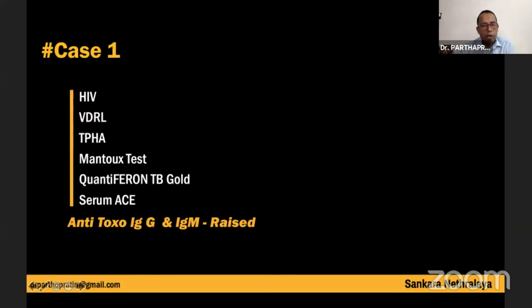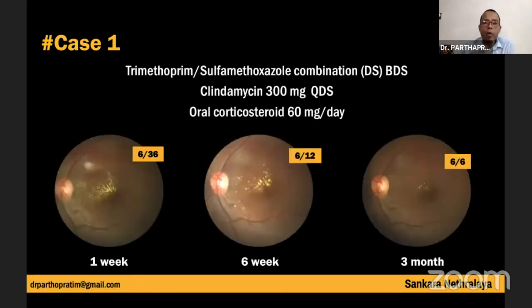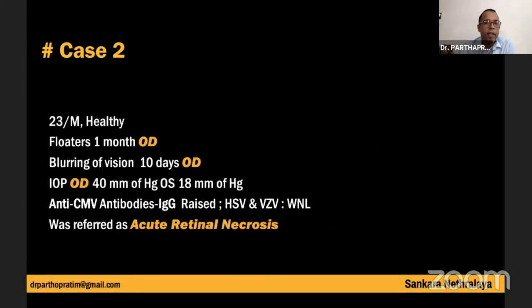So we investigated the patient, and the patient's anti-toxo IgG and IgM both were raised, and the patient was started on the trimethoprim sulfamethoxazole combination, clindamycin 300 mg 4 times a day with the oral steroid. And this is the picture at 1 week, 6 weeks, and 3 months. At the 3-month follow-up, her visual acuity was 6/6.